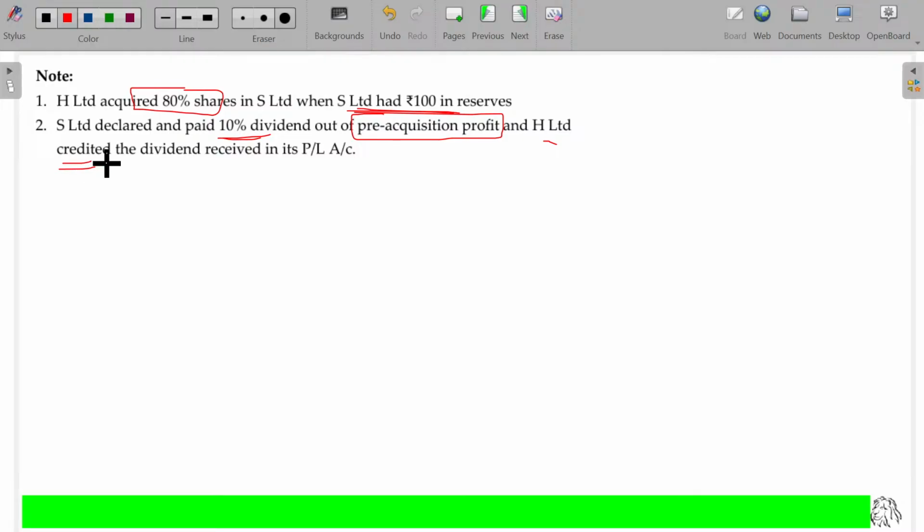They will not use the term wrongly, you have to guess it. When the dividend is distributed out of pre-acquisition profit, it should be credited to the investment account. Instead of that, they have credited to the dividend received, and from there it was transferred to the P&L account. Also wrong. Now it's your duty to rectify this.